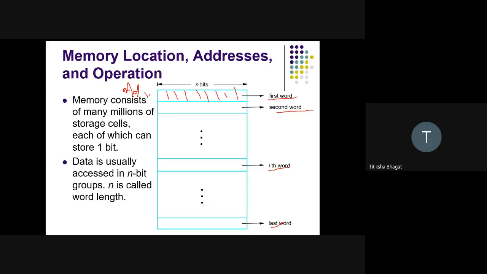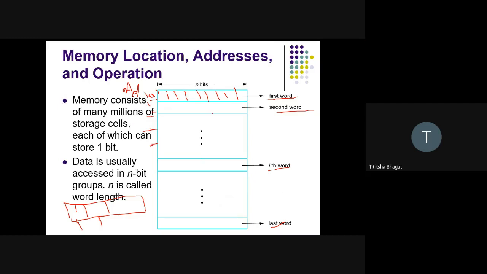The address can be 1001, 1002, 1003. It is like having a colony where we have different homes or plots, and to each plot we have a plot number. Assume that plot number as an address.